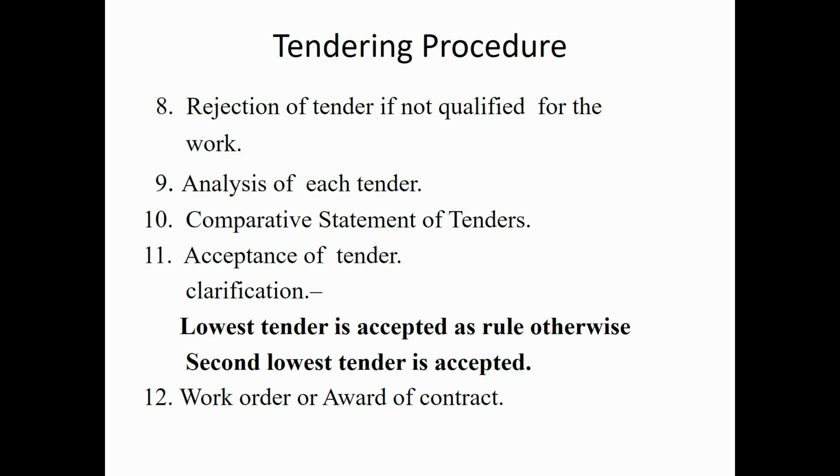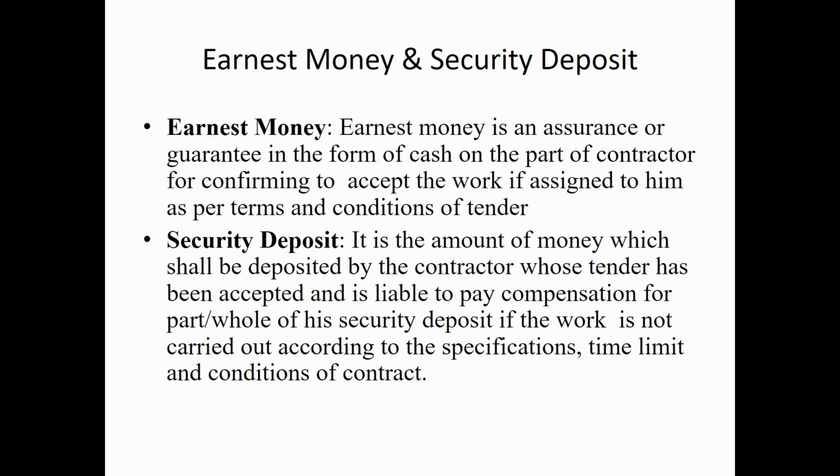Now, based on the experience of the tender selection committee, generally the lowest tender is accepted as a rule. Otherwise, the second lowest tender is accepted. Number 12, work order or award of contract.